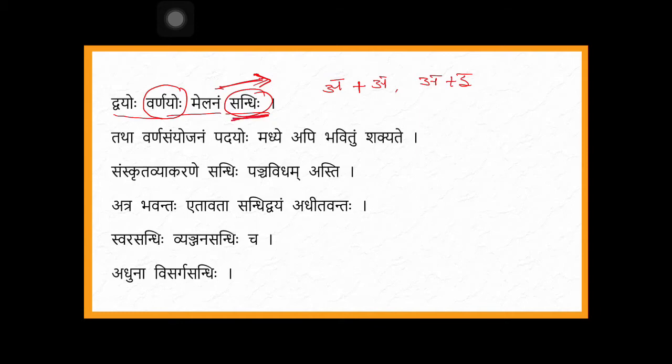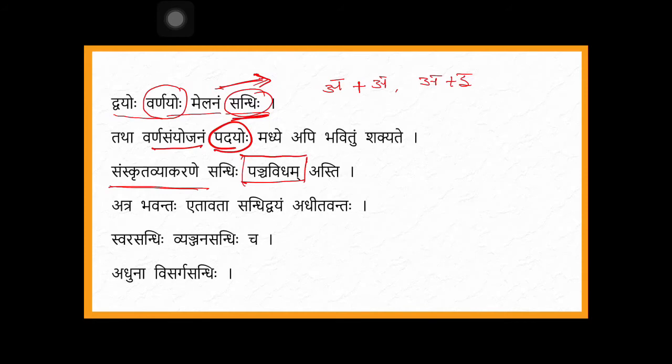Okay, then tatha varna sanyojanam padayoho madhye api bhavitum shakyate. So what is that meaning? So in this way, varna sanyojanam, the combining of the letters can happen between the words also. Then what? Sanskrita vyakarane sandhi panchavidham. According to Sanskrit grammar, there are 5 types of sandhis. There are 5 types. Okay.